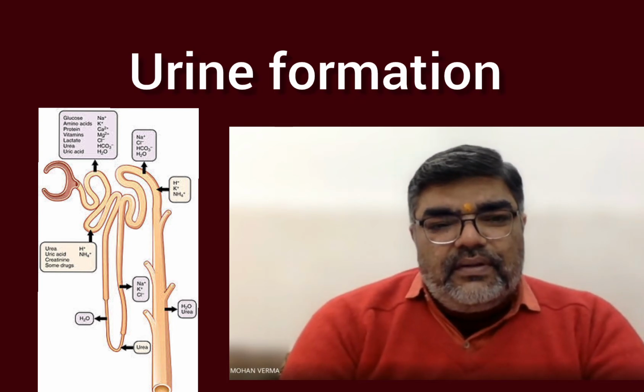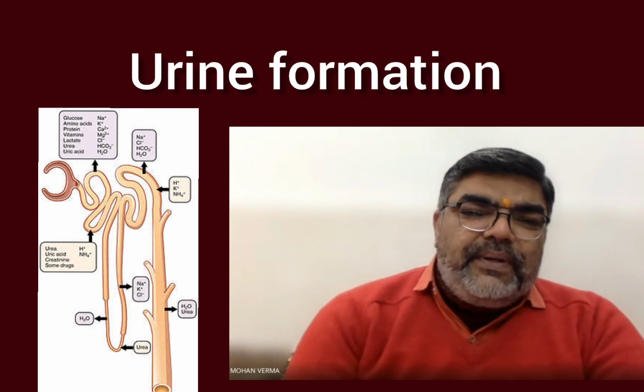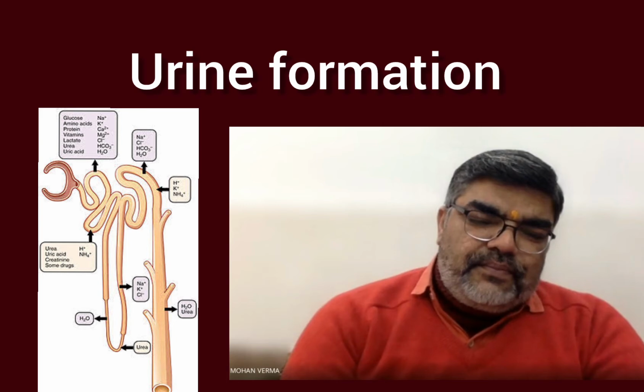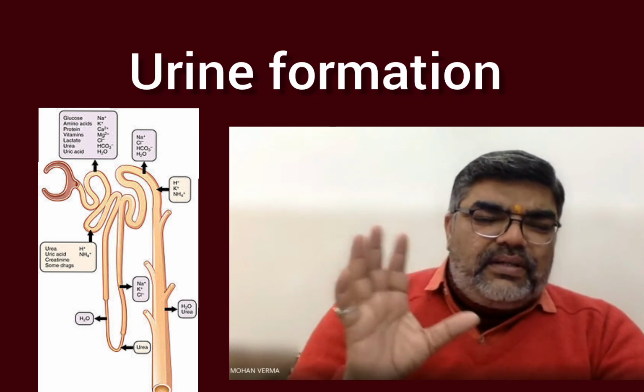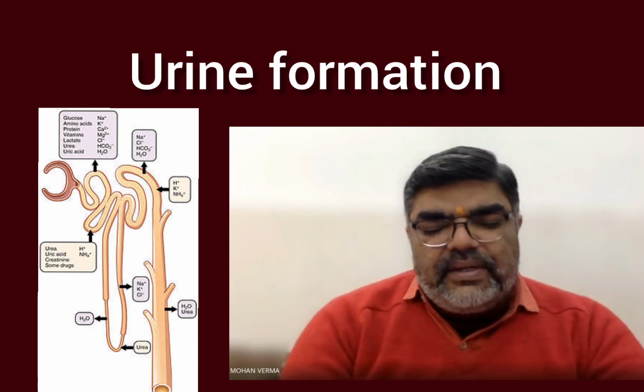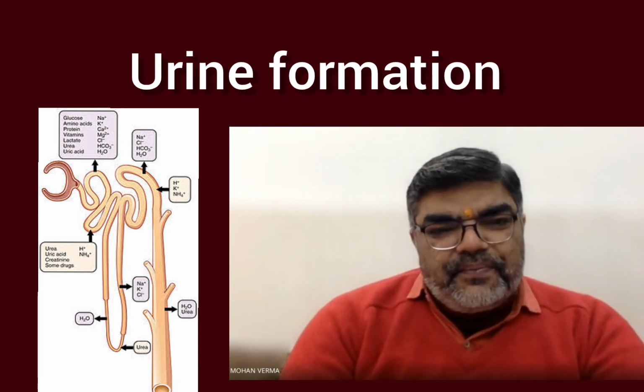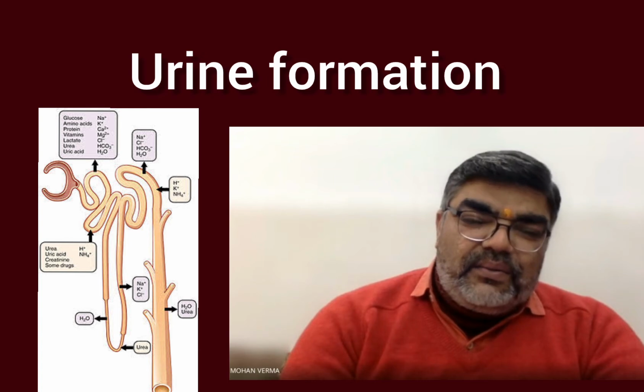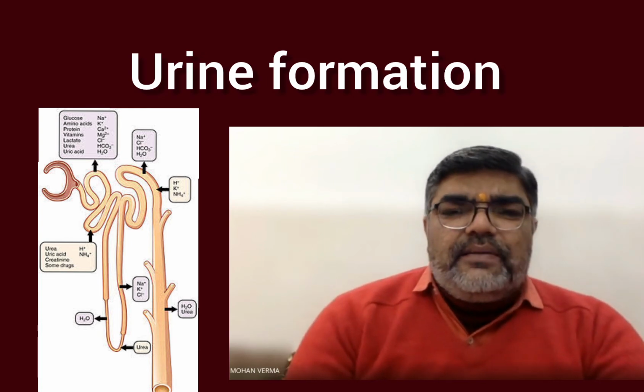First of all, we'll take the Malpighian capsule. All the parts of the nephron play different roles. So can you please tell me, what is the Malpighian capsule?